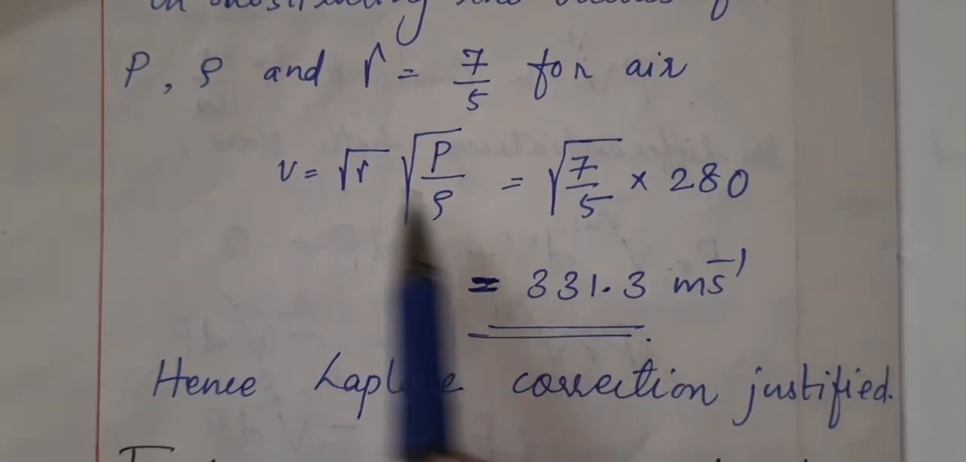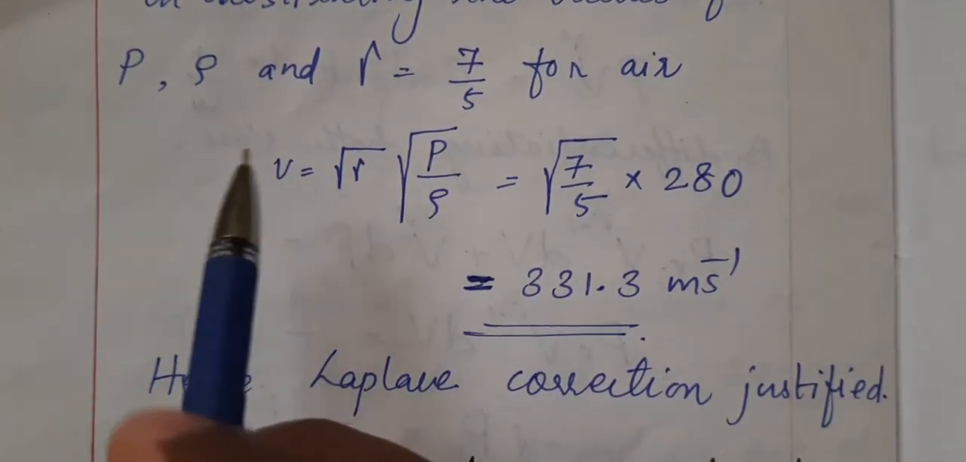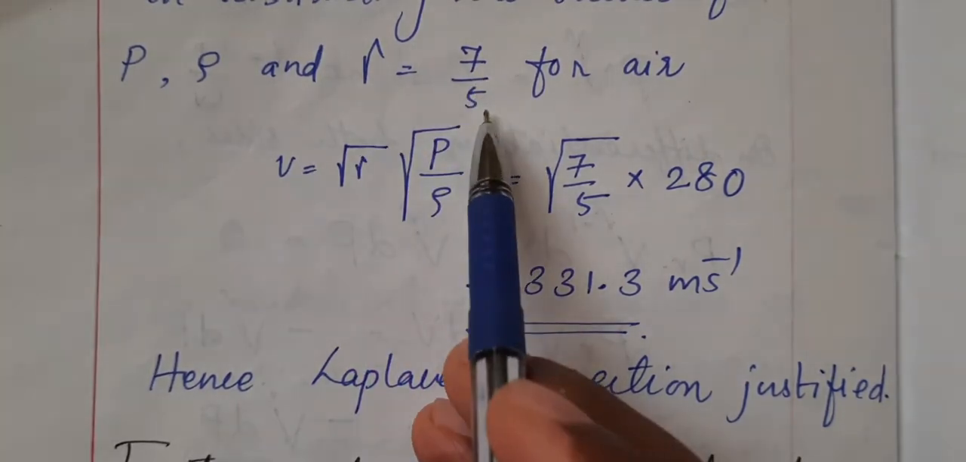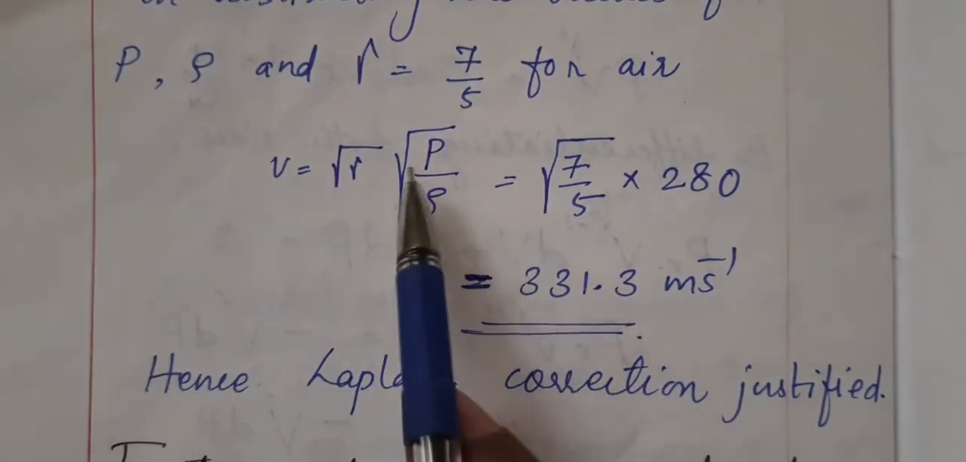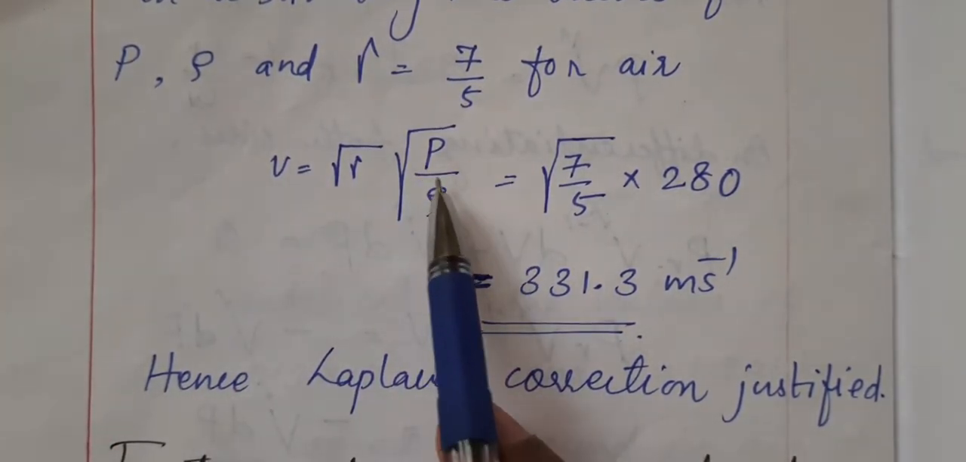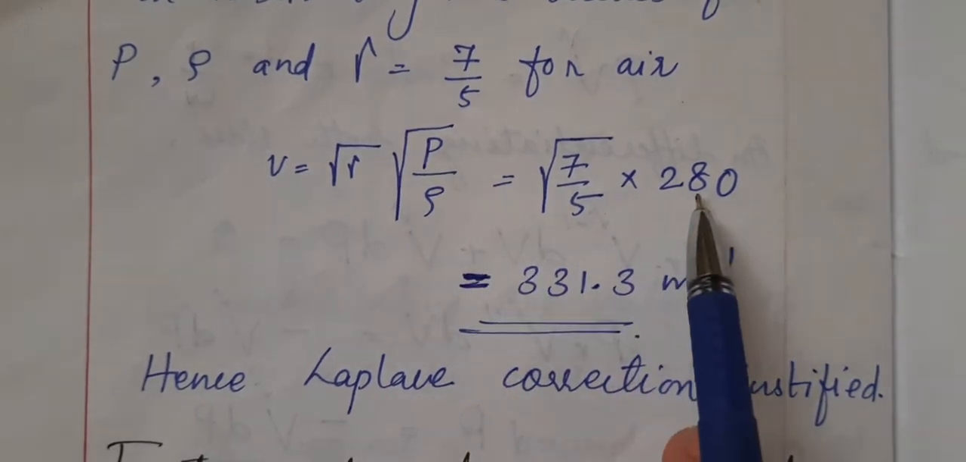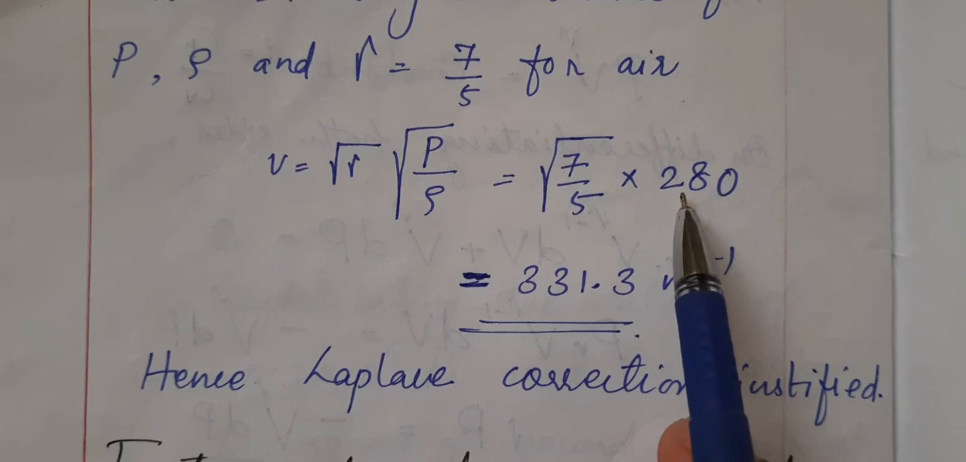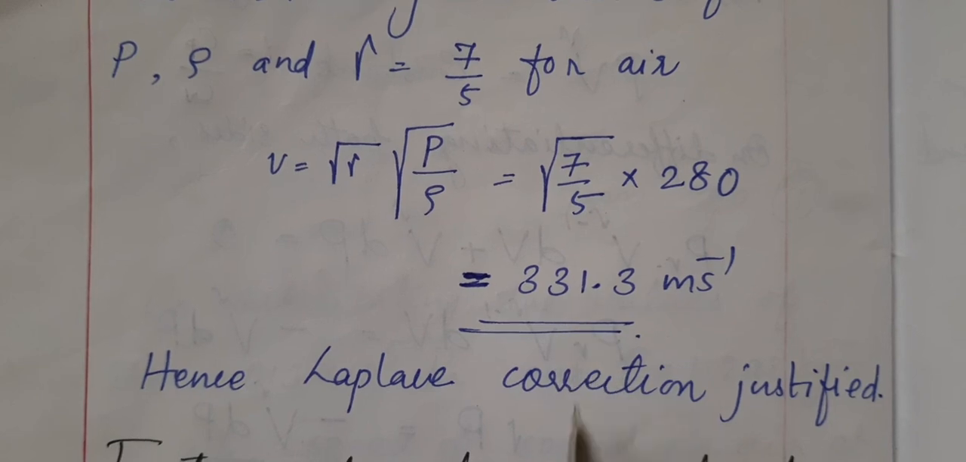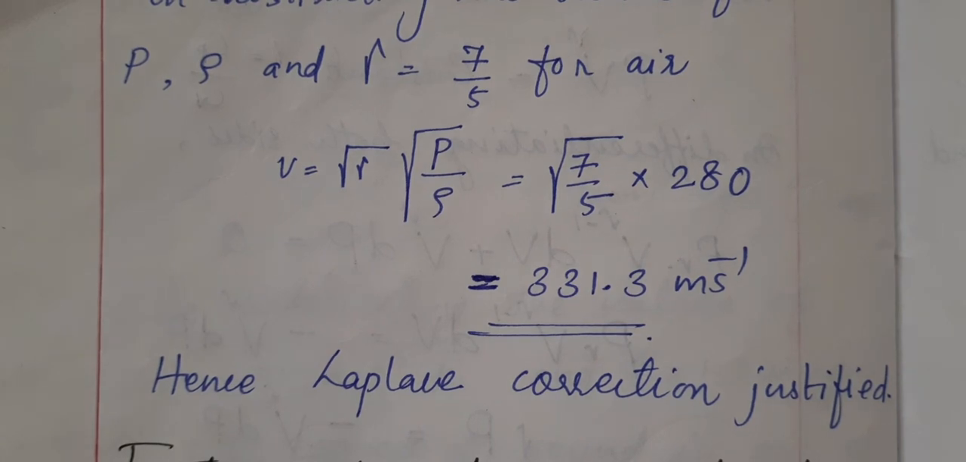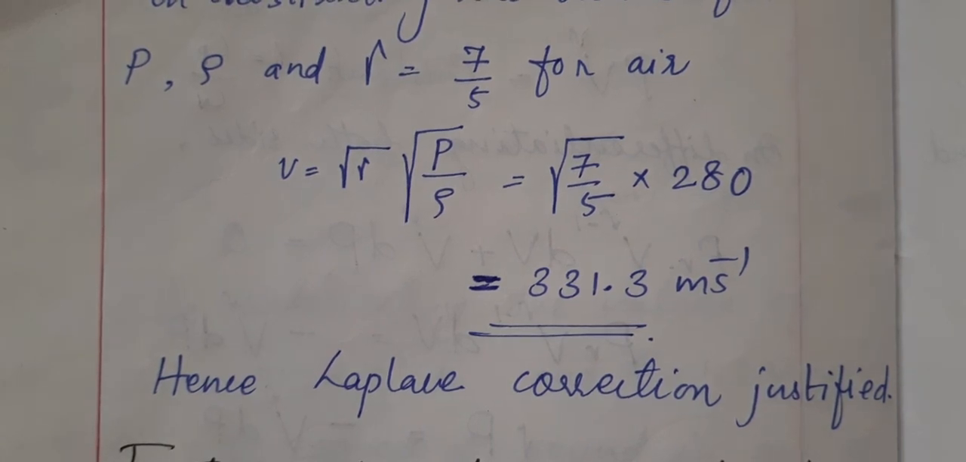Now let's substitute the values of air for all these parameters. For air, gamma is 7 by 5. It's a number I told already, Cp by Cv, it's 7 by 5. And if you substitute atmospheric pressure, P by rho, as per Newton it was 280. Along with that, we have an additional term root gamma, that is root of 7 by 5, and we get 331.3 meter per second. That is the correct value of speed of sound in air. As per that, we agree with Laplace, we say Laplace corrected Newton's formula.